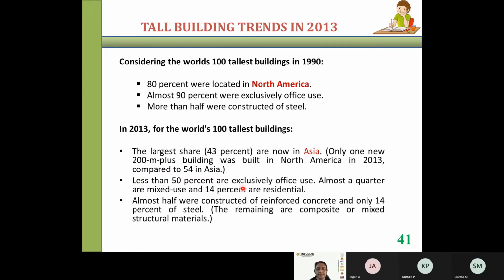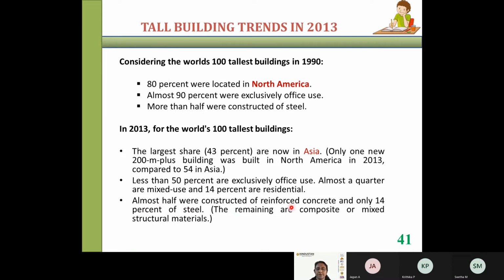Less than 50% are exclusively for office use. Almost a quarter are mixed use, and 14% are residential. Previously, in North America during the 1990s, 90% were exclusive for office use. Okay, now 50% office use and 14% is residential, and another quarter mixed. This is in 2013. Now, if you take 2020, most of the buildings are residential. You can see it is equally residential and office use buildings coming up in 2020 if you take the analysis.